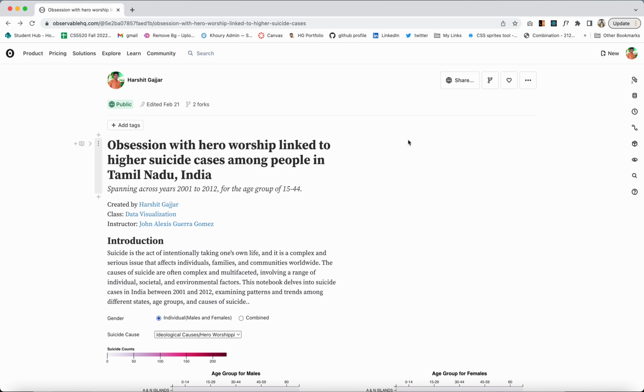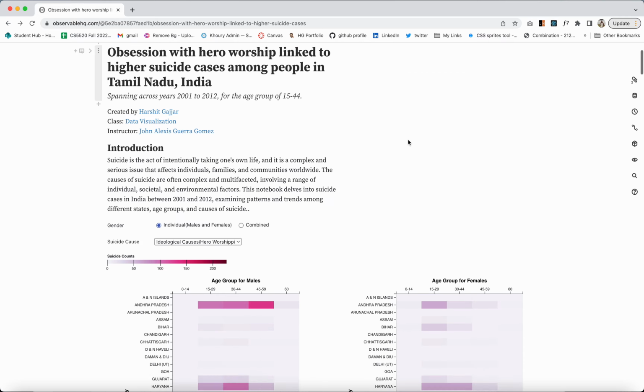The cases and the causes of suicide are very complex and multifaceted, and they involve a range of individual, societal, and environmental factors as well. In this notebook, we will be seeing the patterns and trends in the suicide cases in India, in males and females, from the time frame of year 2001 to 2012.